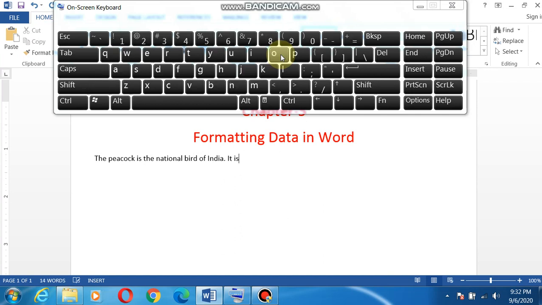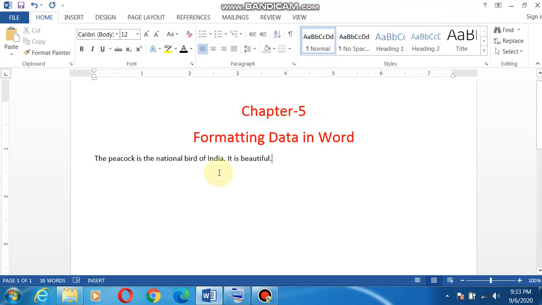It is beautiful. Suppose these two lines I have written. Now there are several ways in which I can make my text more attractive.